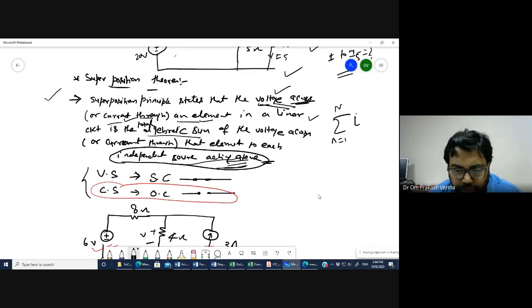Then you have to consider only one source at a time. The other voltage source you have to short circuit, and the other current source you have to open circuit. You have to consider only one source at a time, short circuiting the other voltage sources and open circuiting the other current sources, right?